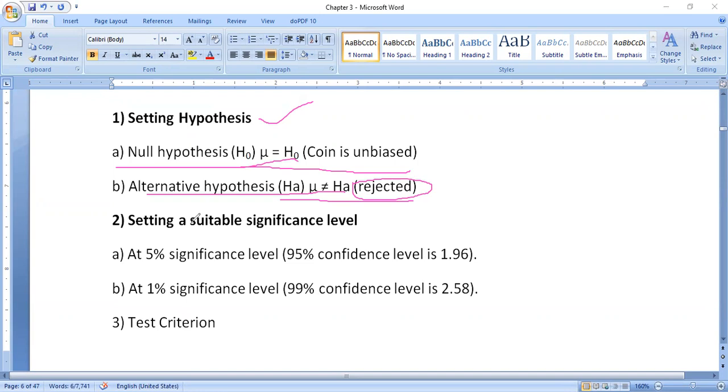At 5% significance level, 95% is the confidence level, and 1.96 is the critical value. The second one, B: at 1% significance level, that is 99% confidence level, 2.58 is the critical value. But this is a basic question, that is the reason I am writing here.